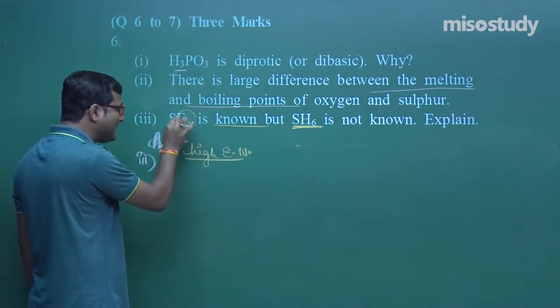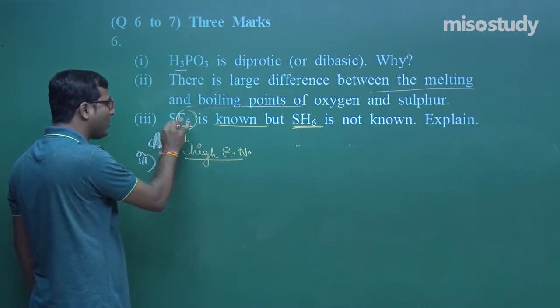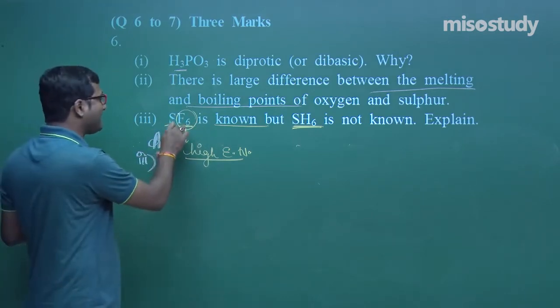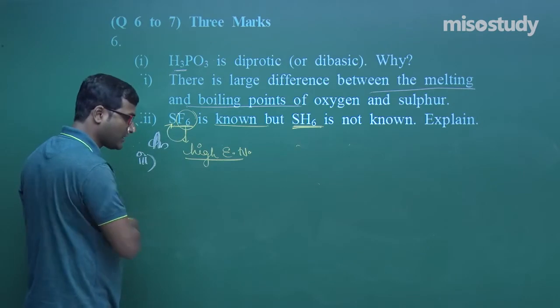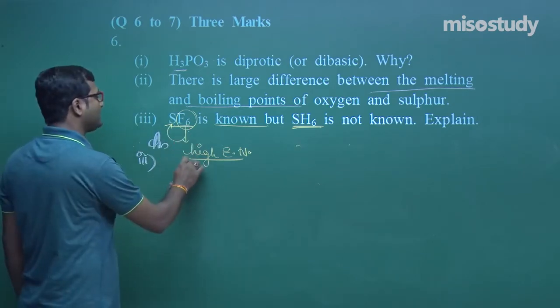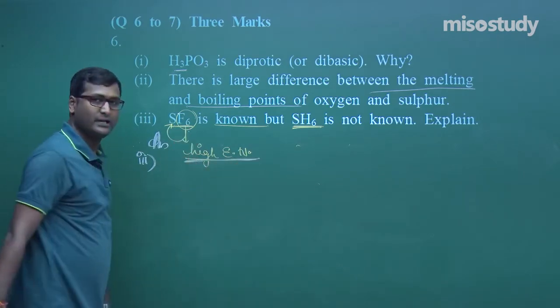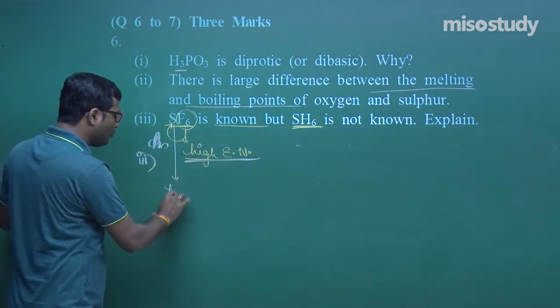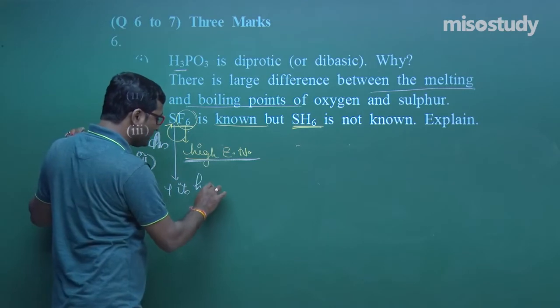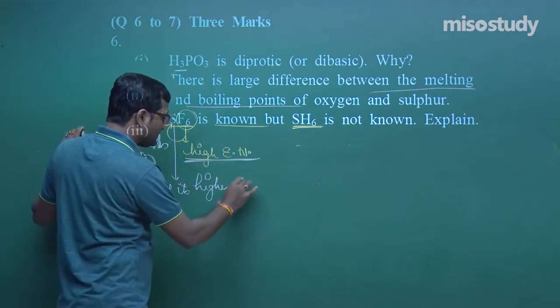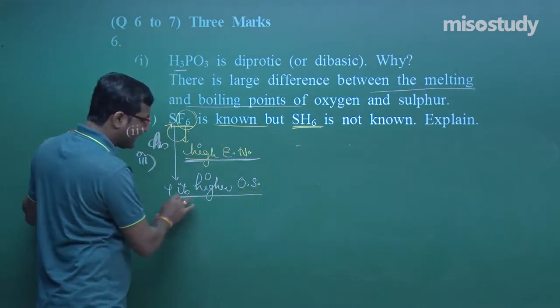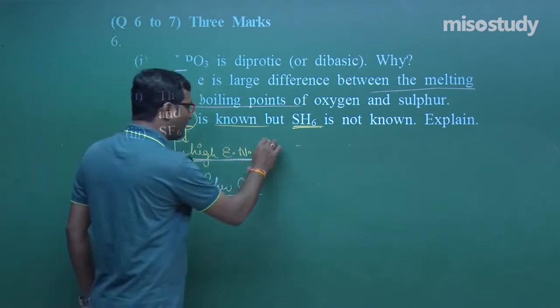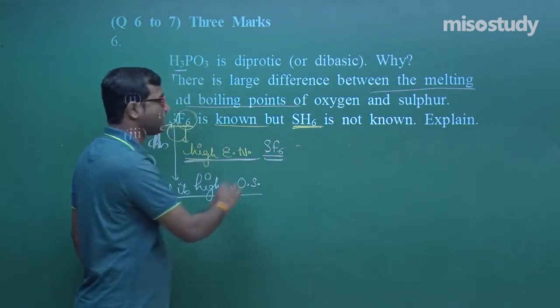So, it easily oxidizes sulfur to its higher oxidation state. Again, I am repeating, fluorine is highly electronegative. Due to this reason, it easily oxidizes sulfur to its higher oxidation state, and the formation of SF6 takes place.